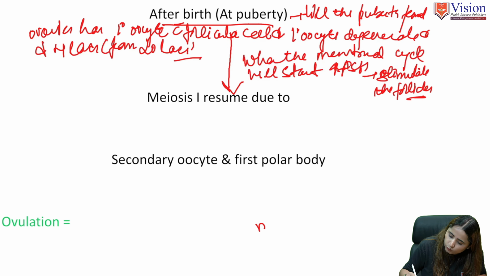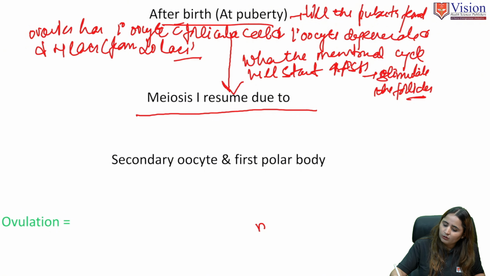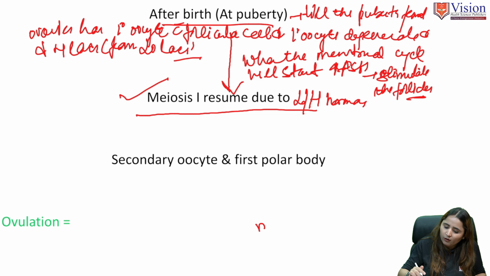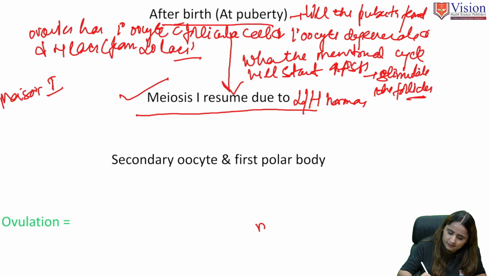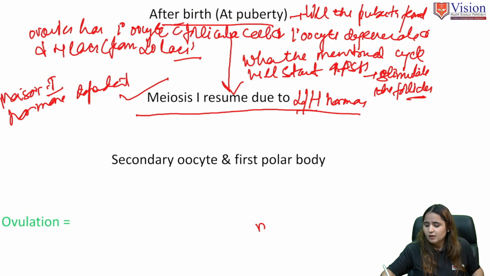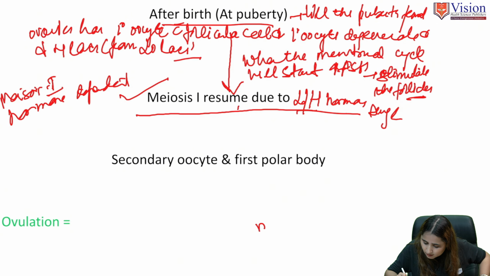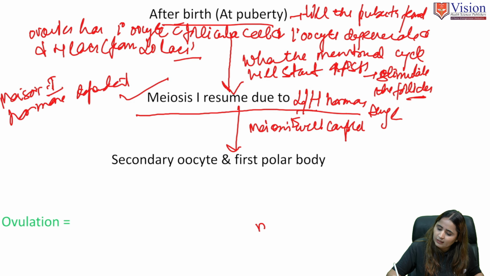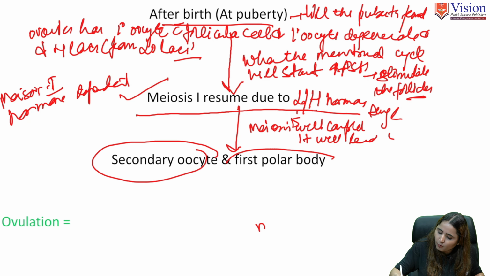Meiosis 1 will resume due to the luteinizing hormone. The meiosis 1 that had stopped earlier will resume. So always remember that meiosis 1 is a hormone dependent stage. With the surge of luteinizing hormone, meiosis 1 will start and then complete. Meiosis 1 will complete, and it will lead to the formation of the secondary oocyte and the first polar body.